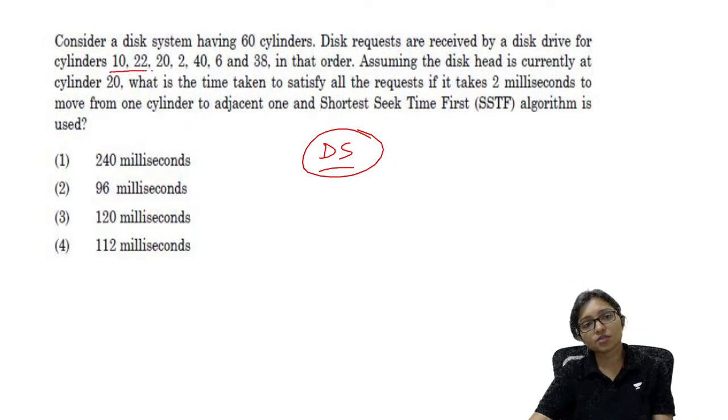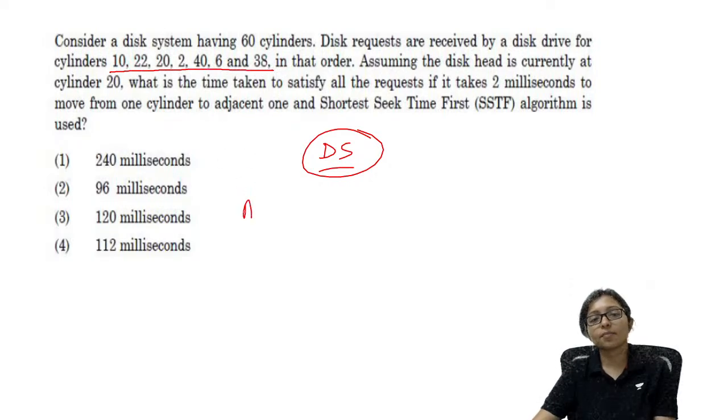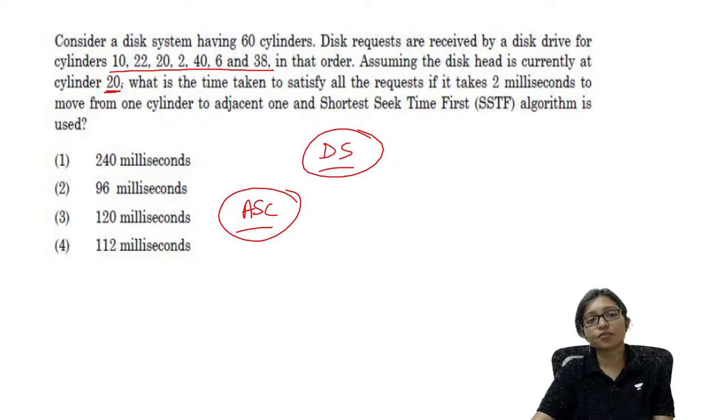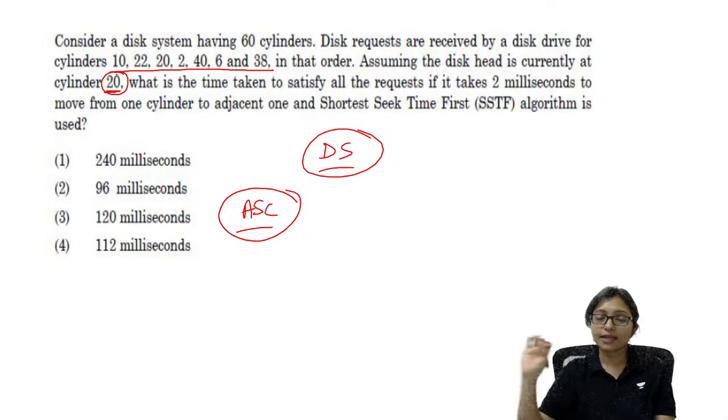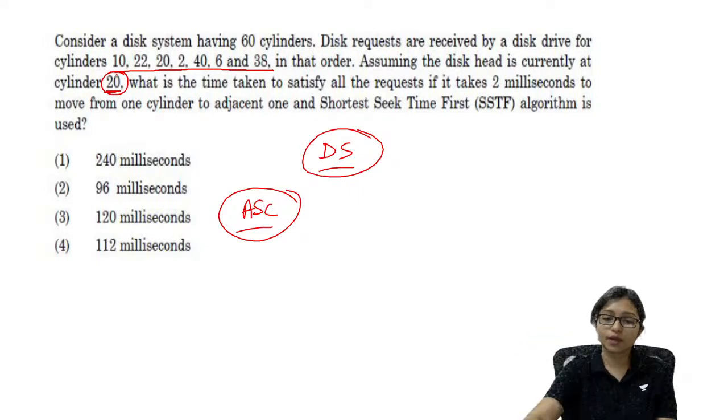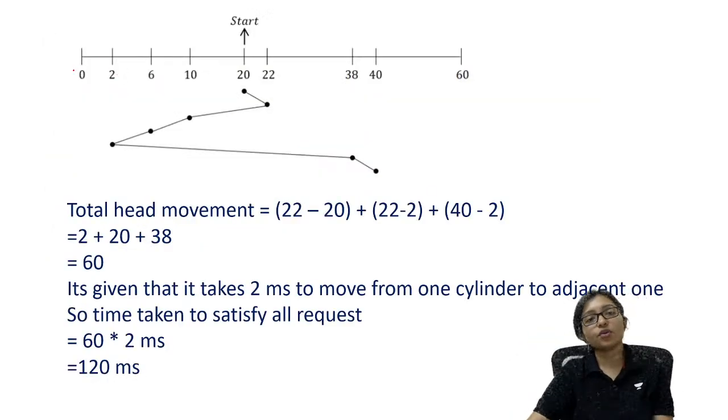For shortest seek time first, first of all, write it down in ascending order. This is the best way of doing it. Write down in ascending order, then start from the location and check which one is closer to me. Shortest seek means which one is closer to me. That's why writing in ascending order is the best way. So if you write it down, you can see from 20 it will go to 22, then 10, 6, 0, then 38, then 40.